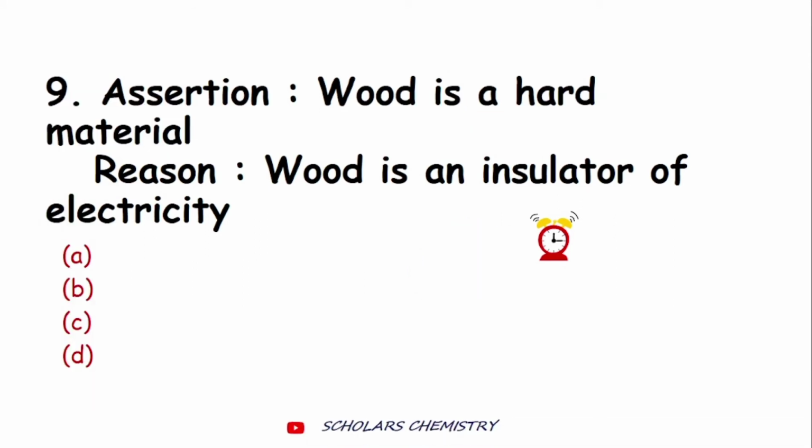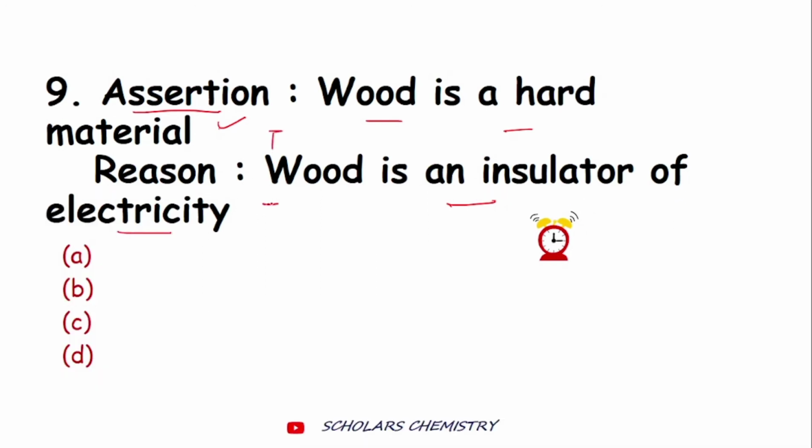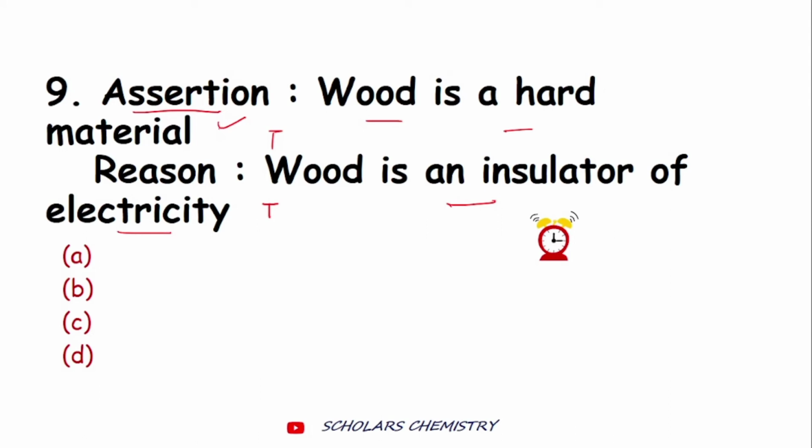So the answer would be, let's see the assertion first. Assertion is that wood is a hard material. So obviously this is true that wood is a hard material. The second one, the reason, is wood is an insulator of electricity. This statement is also true. But are these two statements related in any way? I don't think they are related.